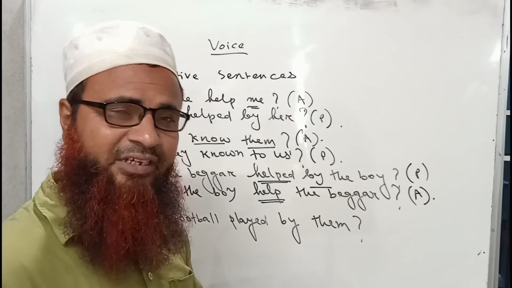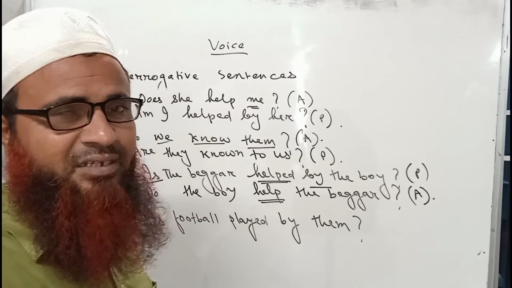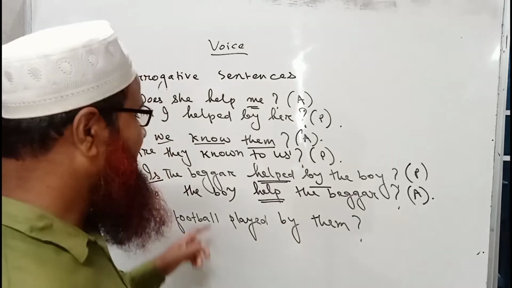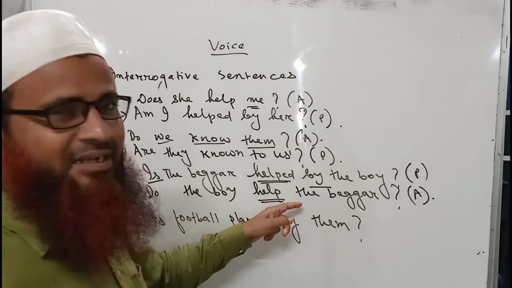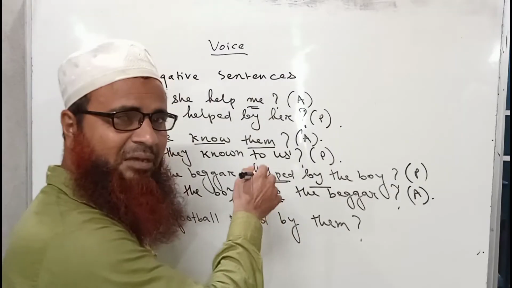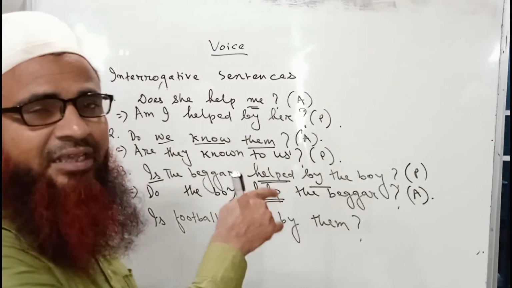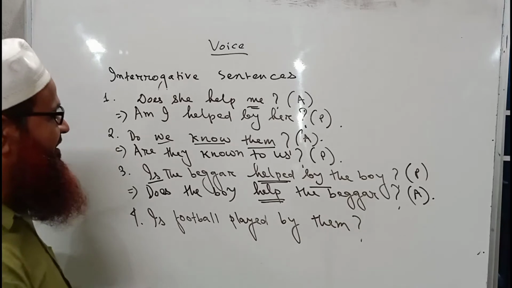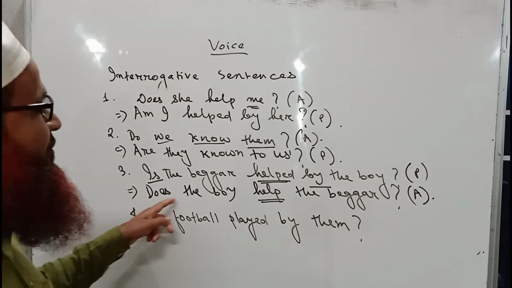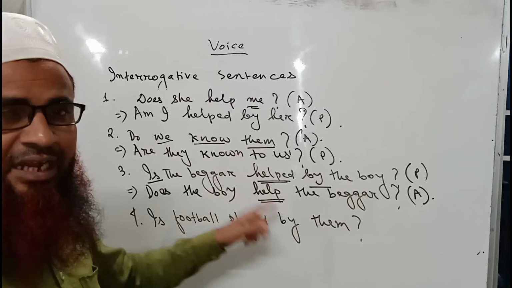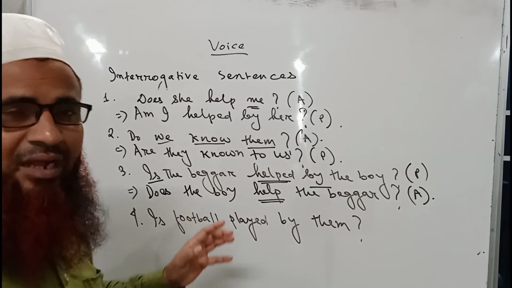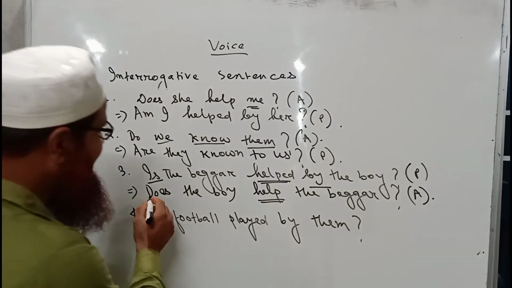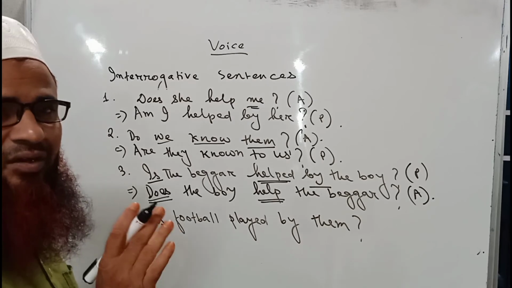Don't forget, please. Try to understand and give more and more interest and attention, because many students make the mistake here. So this will be the boy helps the beggar, and if there is s with the verb and we want to make it interrogative, then we must take the help of does. So here it will be, does the boy help the beggar. It will not be, do the boy help the beggar. I have explained very elaborately how does has come here, for better understanding.